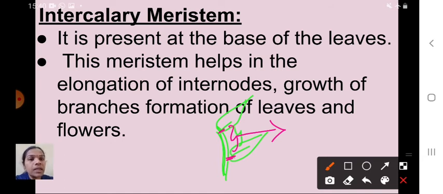This meristem helps in the elongation of internodes because this meristem is present at the base of the leaf. So here what will happen? Elongation of internodes, growth of branches, formation of leaves and flowers. These are the functions of intercalary meristem. Understood, children? Internode means the region in between the two nodes. This is one node, this is another node. Internode means this one. Clear?